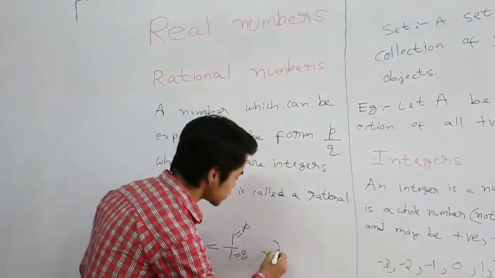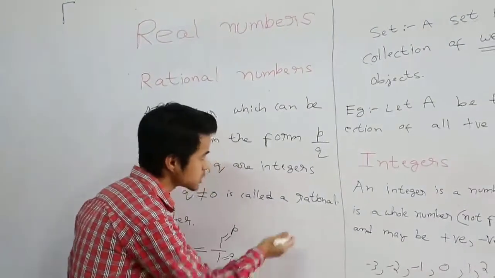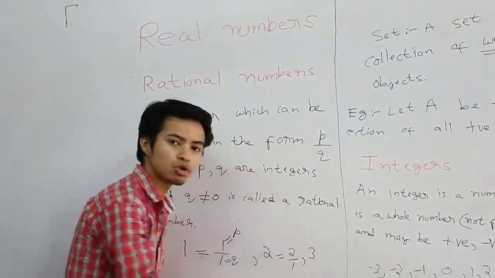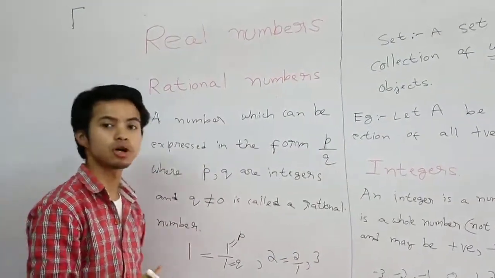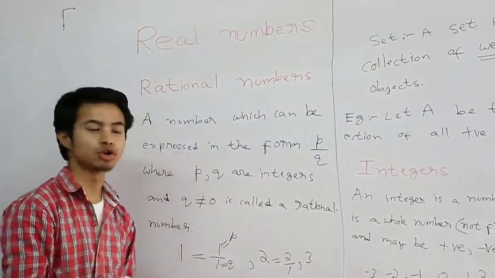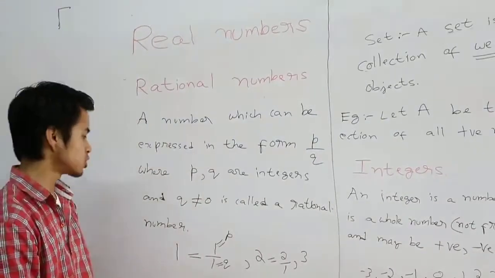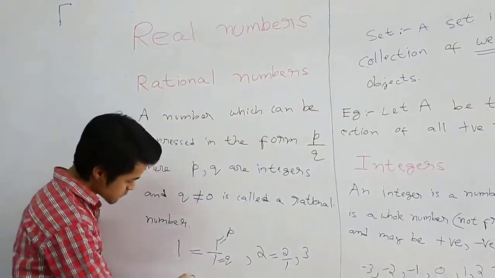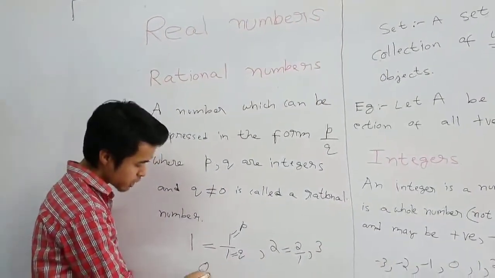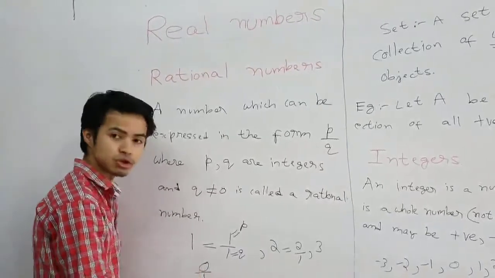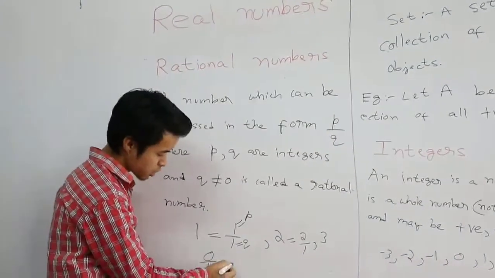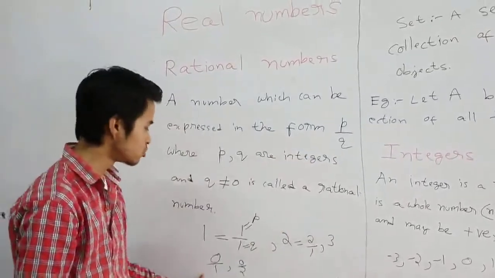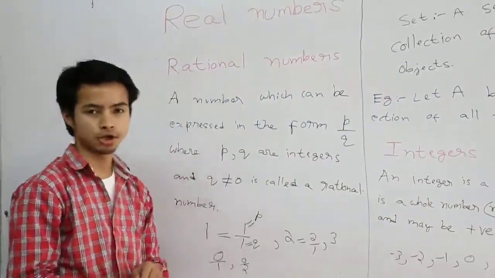So 1 is a rational number. 2 is a rational number because 2 also can be expressed in this form, which is 2 by 1, 3, 4, and so on. So natural numbers are also rational numbers. What about whole numbers? For whole numbers you just include 0 to the set of natural numbers. So 0 can be divided by anything, right, except 0 itself. So you can write 0 by 1, 0 by 2. It can be expressed in this form. So whole numbers are also rational numbers.